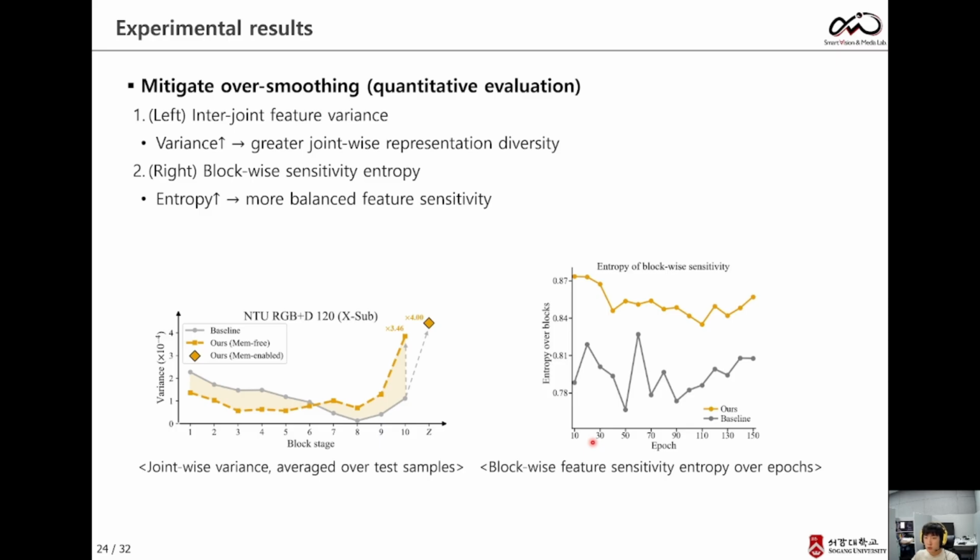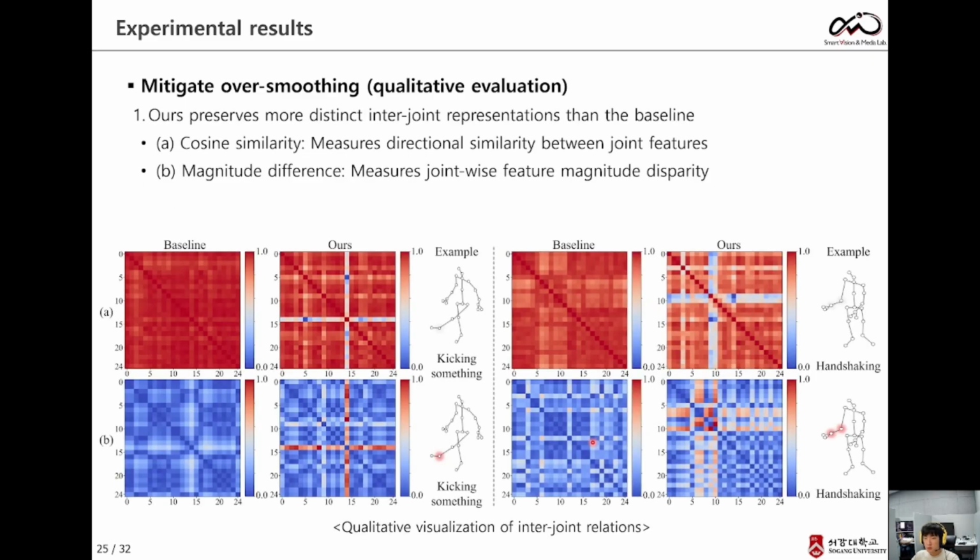Quantitatively, our method maintains higher inter-joint feature variance and higher block-wise sensitivity entropy, indicating more diverse joint representations and more balanced block contributions. The qualitative results show the same trend. Compared with the baseline, our features exhibit lower homogenization and clearer differences between individual joint representations.